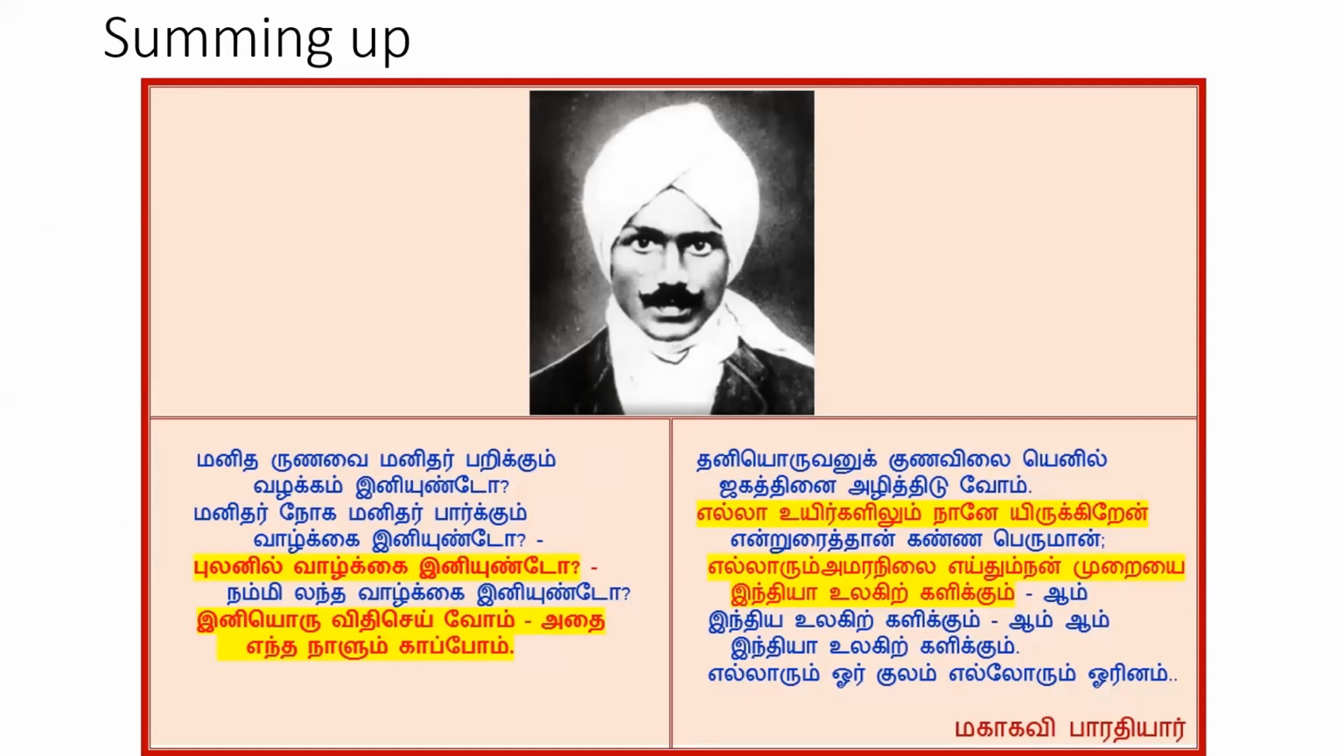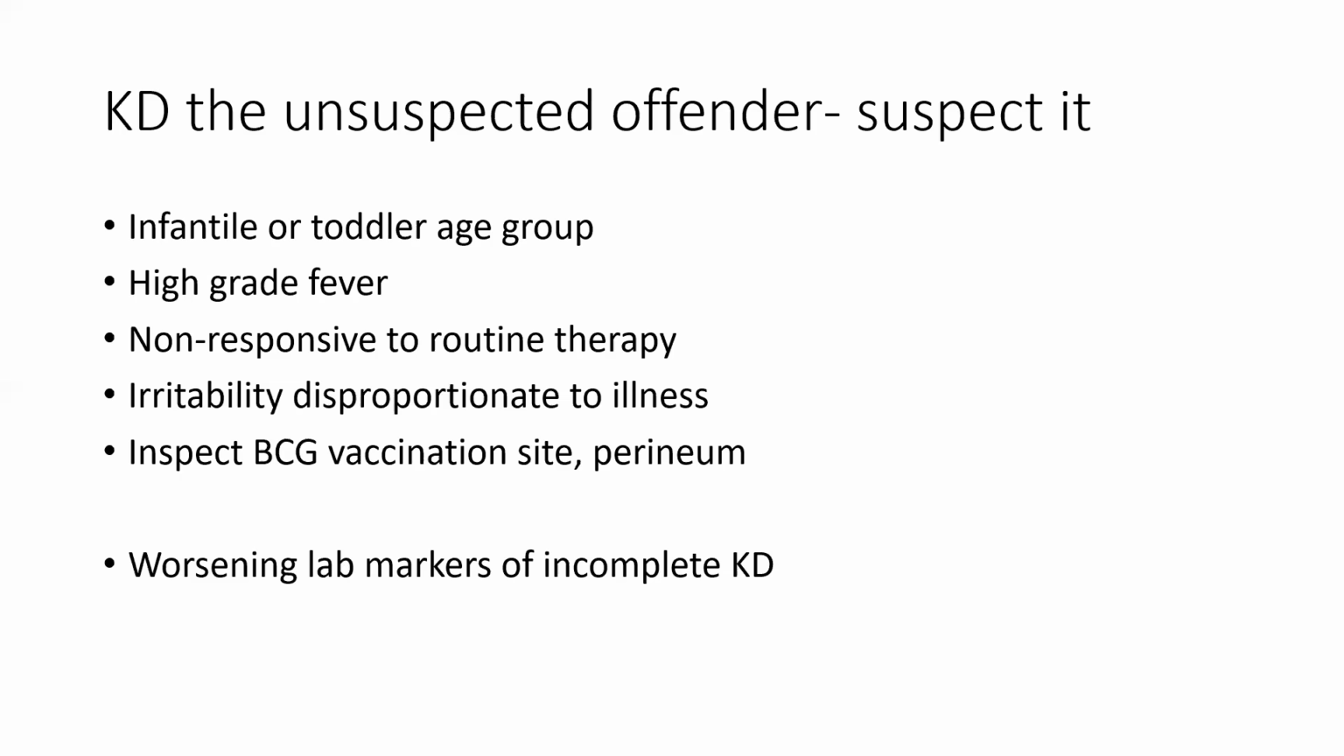So the one general thing we do in our department right now: whenever we have a patient with a typical infection-like presentation but no response to routine therapy, who is of infantile or toddler age group, the fever is like 103, 104, and one important finding, we are finding irritability. We always inspect the BCG site and the perineum, because that will be the first place the rash starts from. And we always probe the history again: was there any rash present or not?